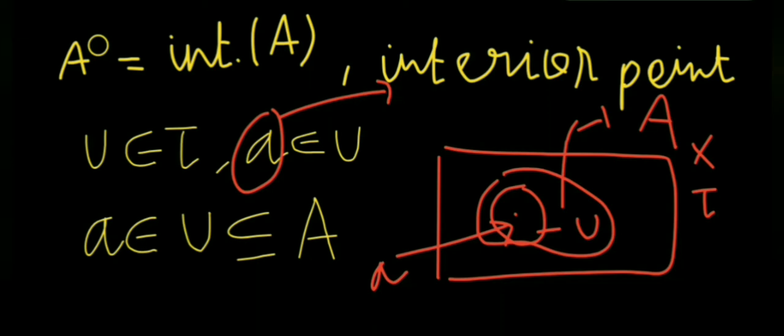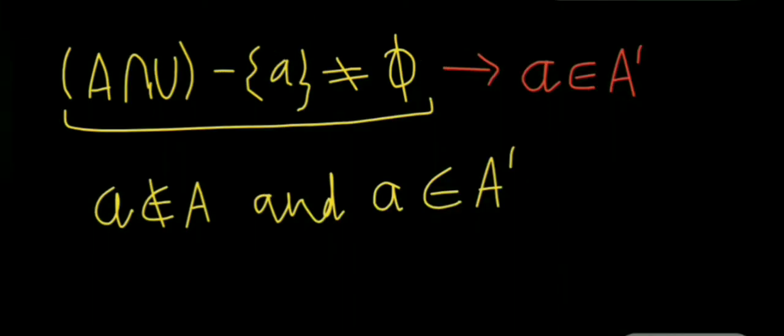We can understand it pictorially. A intersection U excluding the point a is non-empty. This implies that a belongs to A prime, as it is the definition of a limit point of a set.